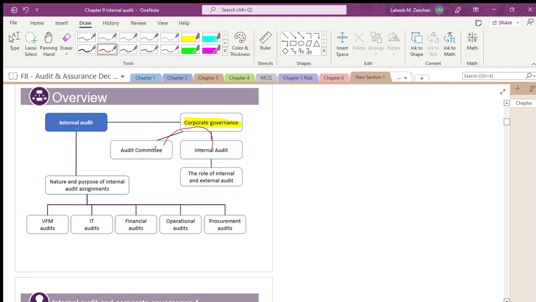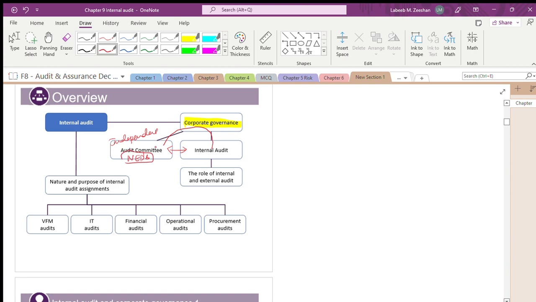The audit committee is made up of independent, non-executive directors. Now I will give you a revision, which will also be part of this.